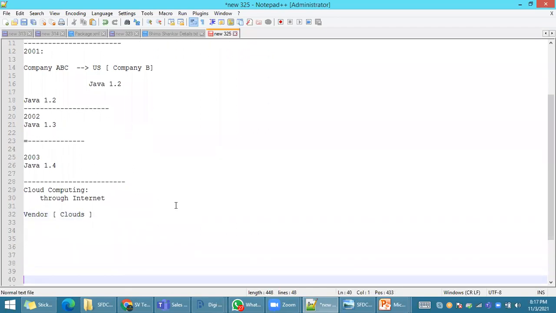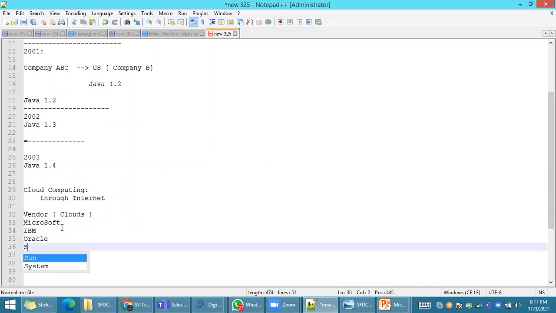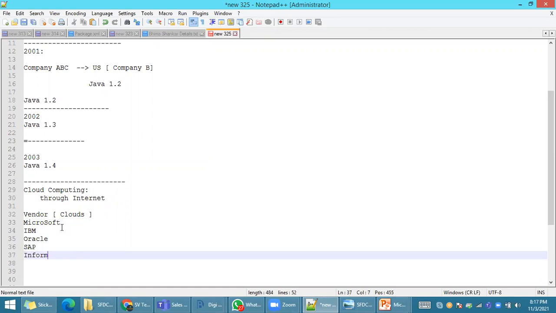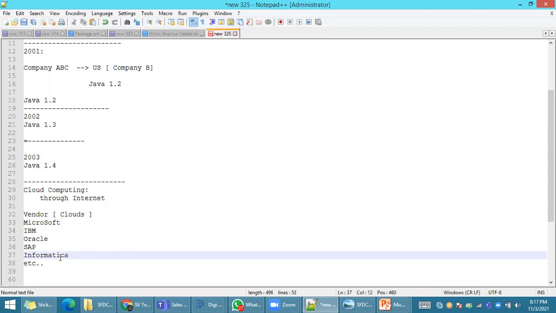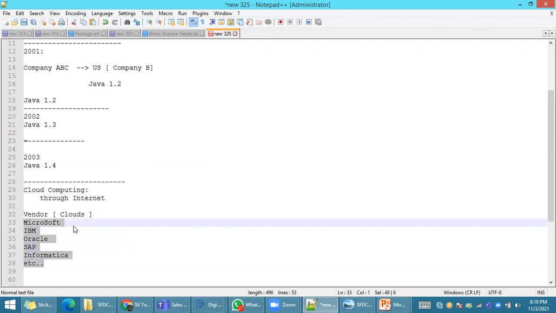Who are the vendors? Whoever maintains cloud computing: Microsoft is one of the vendors, IBM is another vendor, Oracle is another vendor, SAP is another vendor, Informatica is another vendor. Like this, each and every company maintains their own cloud. Each and every vendor provides complete service using cloud computing. Cloud computing means through internet.